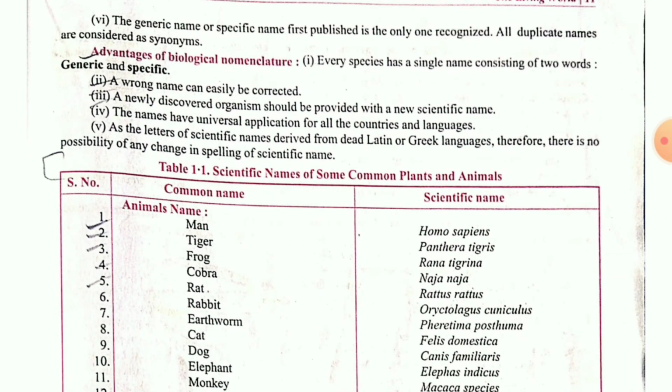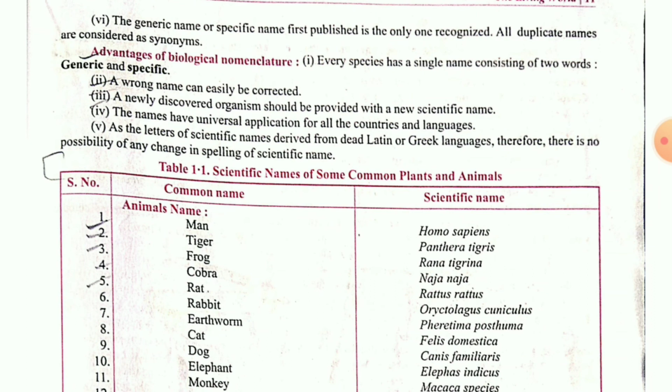Advantages. What are the advantages? As generic and specific names are very important, a wrong name can easily be corrected. Then we are using Greek and Latin letters, so it is not possible to write with the pen, so we are using one underline below it. Then throughout the world those names are common, so there is no confusion.